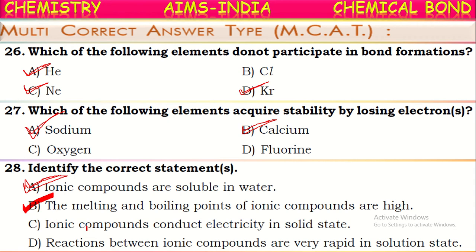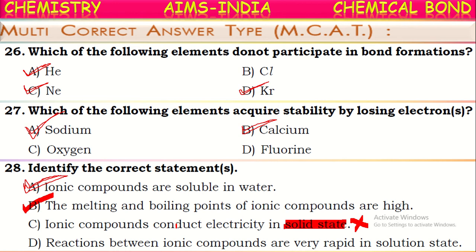What about the next one? Ionic compounds conduct electricity in the solid state. No, it is not true, because in the solid state, in ionic compounds, ions are held tightly with oppositely charged ions. So in the solid state, ionic compounds do not conduct electricity. They can conduct electricity only in the aqueous state or in the fused state, but not in the solid state.